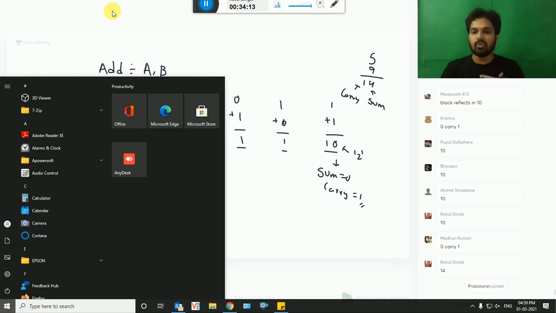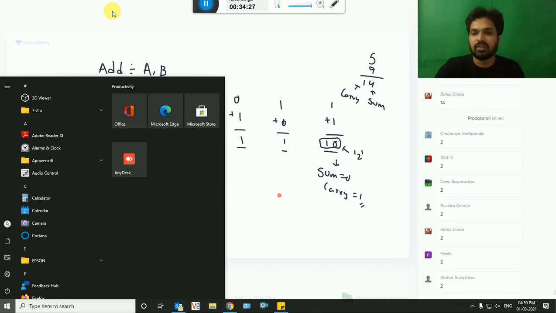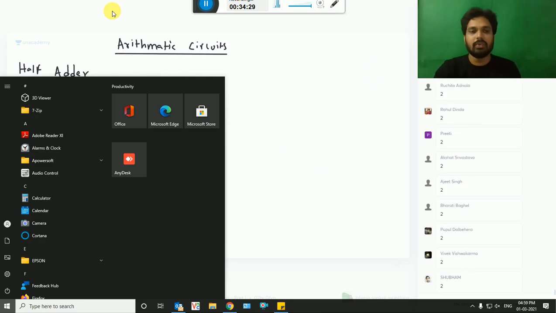So what I want to do is design a circuit which will do this operation. I have 2 bits in the input. How many bits are possible at the output maximum? So 2 bits A B can be 00, 01, 10, 11. Here the answer part contains 2 outputs. What are they? Sum and carry.